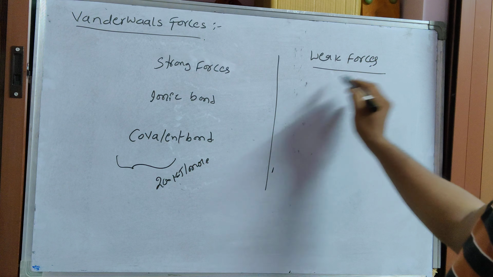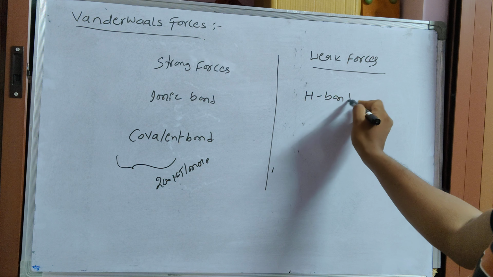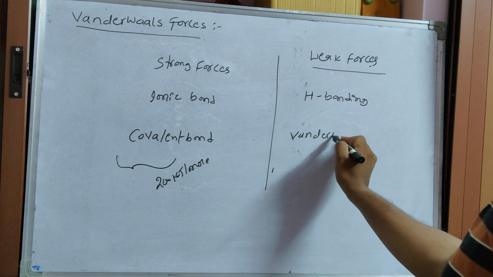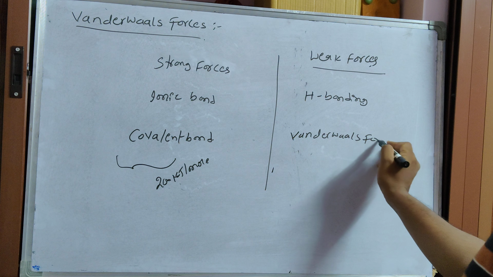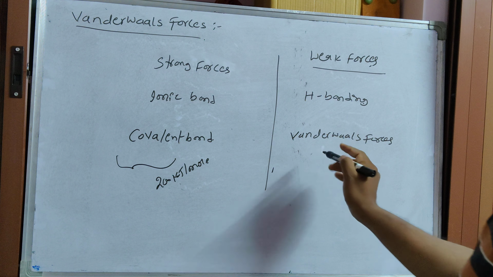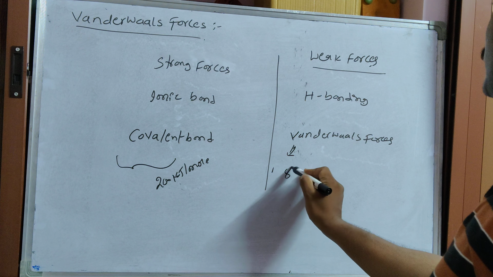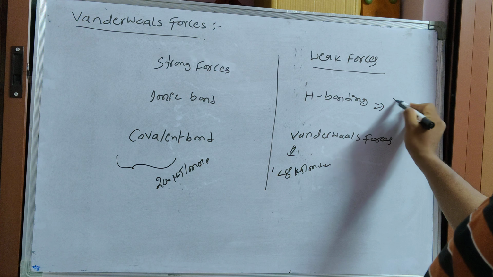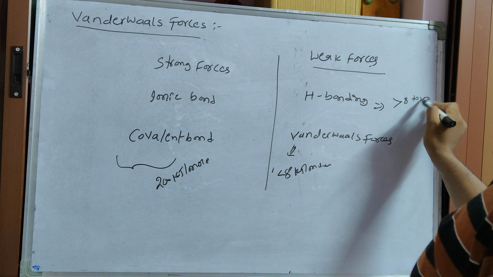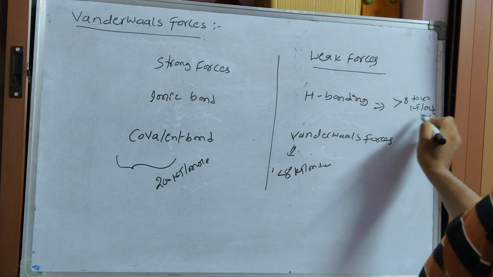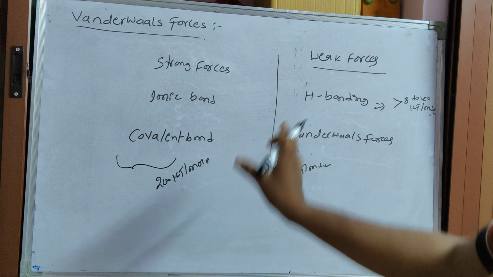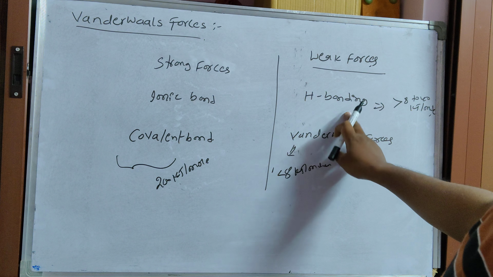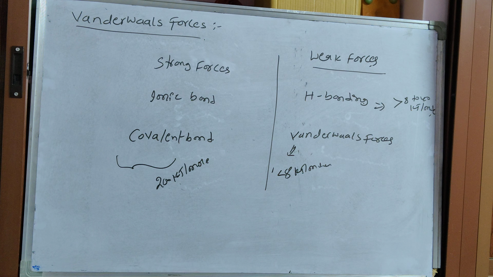In the case of weak forces, one is hydrogen bonding and the second one is van der Waals forces. For van der Waals forces, approximately less than 8 kilojoules per mole exists. In hydrogen bonding, 8 to 40 kilojoules per mole of energy is released during the formation of these bonds. Ionic and covalent bonds are strong forces. Weak forces exist in hydrogen bonding and van der Waals forces.